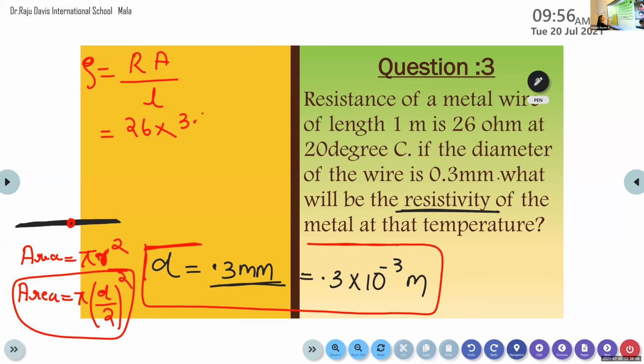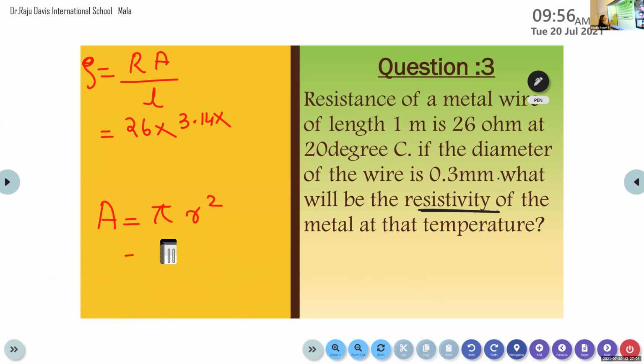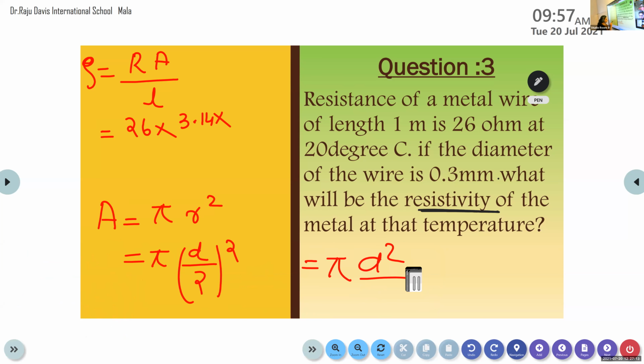The equation for area is pi r square, but here we have the diameter, so we can write pi into d by 2 the whole square, which is equal to pi into d square divided by 2 square. What is 2 square? 4. So the equation for area becomes pi d square divided by 4. We can substitute the value: pi is 3.14, a constant value, into d square, where d is the diameter of the wire.